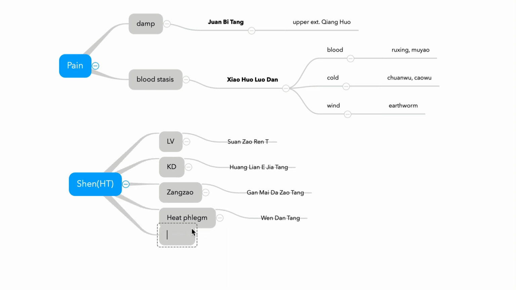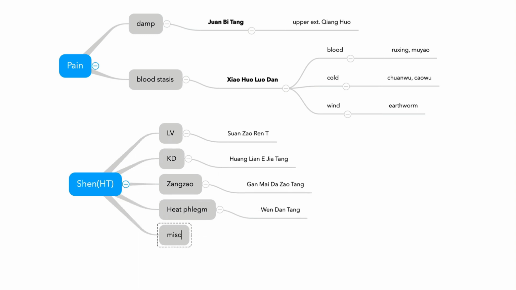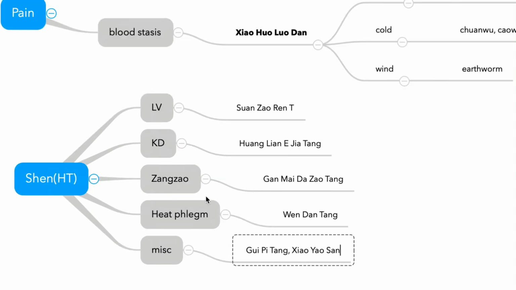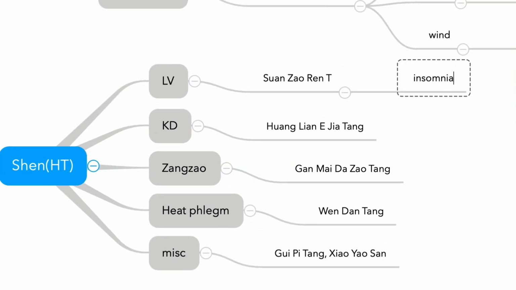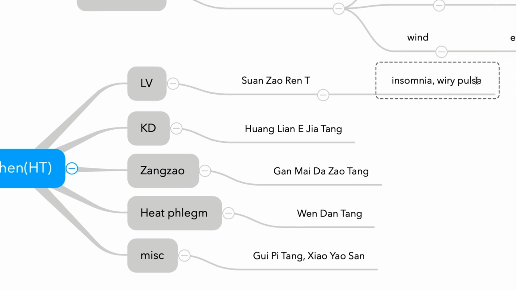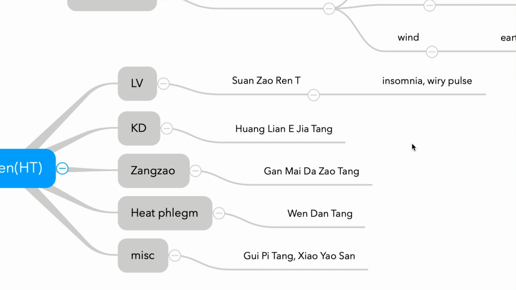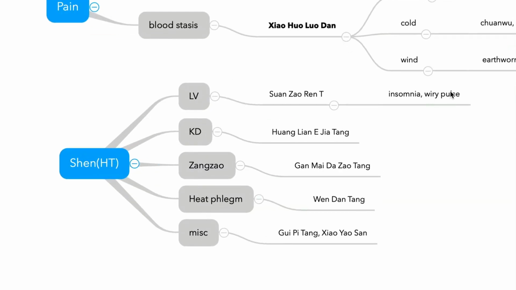If you add some more formulas, Guipitang and Xiaoyao. And Suanzaoren Tang, insomnia, wiry pulse. Because wiry pulse is not that intuitive with Suanzaoren Tang. Actually, in your practice, this is not important, but only for the examination.